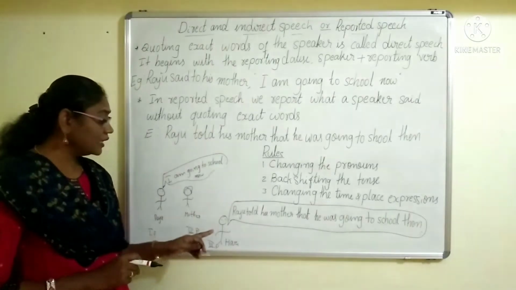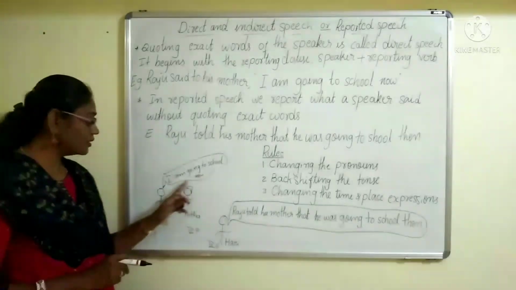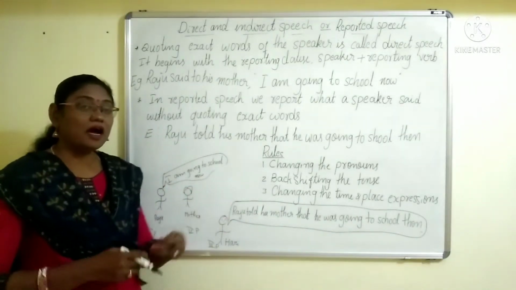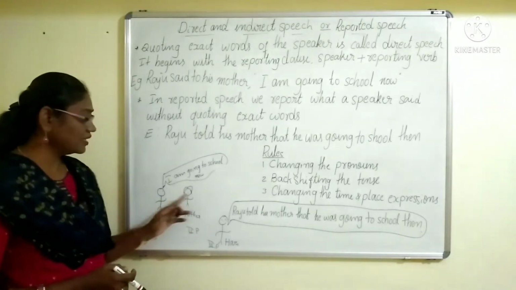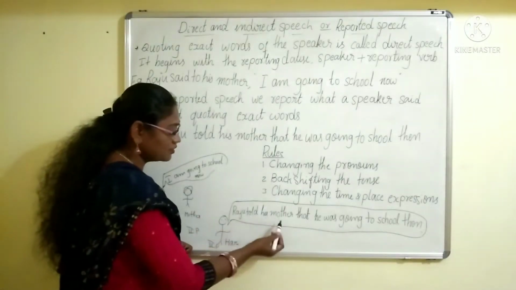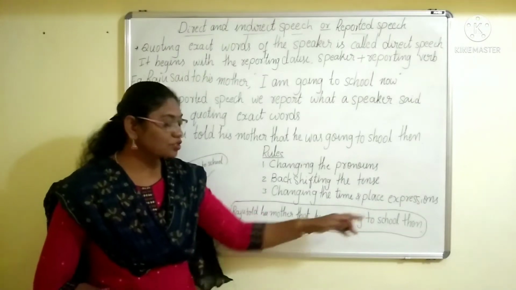Then he will report this direct speech. How would he report that? Yes, there is a procedure. See here: Raju told his mother that he was going to school then.